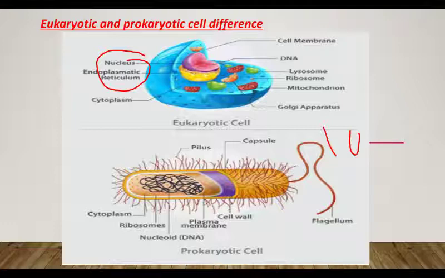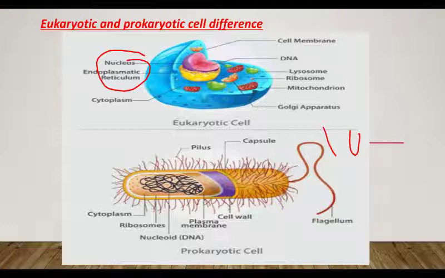Replication of DNA in case of prokaryotes will occur in the cytoplasm, and it will complete at once only. That is, if replication of DNA starts at once, it will complete. While in case of eukaryotes, replication starts from various points, known as replicons. From various points, replication will start and continue, because of course the human genome, or you can say the eukaryotic genome, is very large in size, so it will take a large time as compared to a prokaryotic cell.